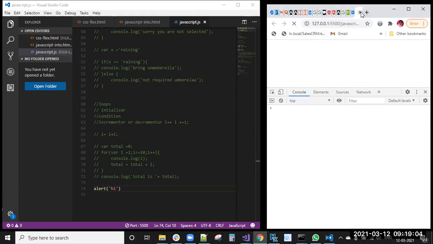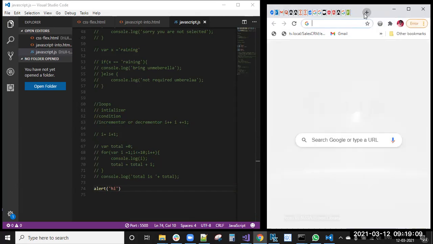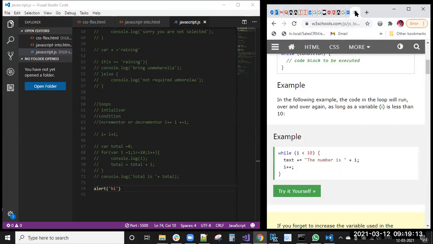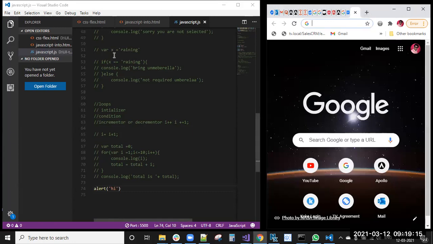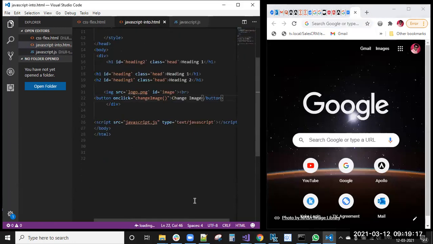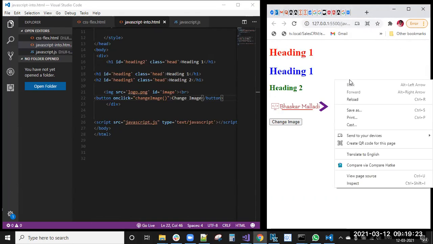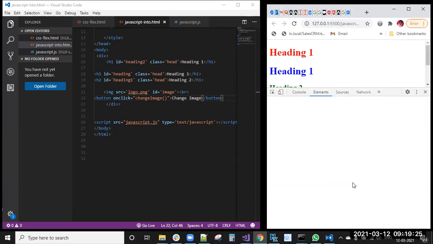Okay, so we'll close this and we'll open again. Syntax is that same one only. That only syntax I have written, but with this live server something is happening. The page is hanging actually. I got the alert, right. We'll go to the console now.